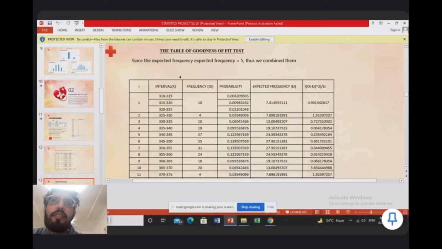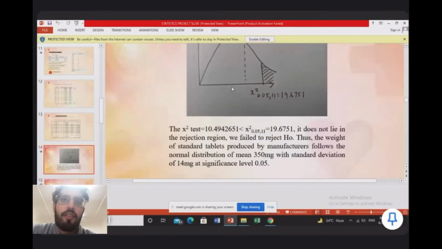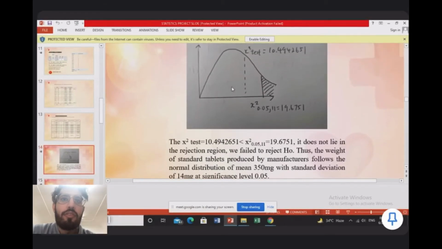And here, since the expected frequency is less than 5, we combine them. And here we see the chi-squared test statistic equals 10.49422651, and then chi-squared 0.05 with 11 equals 19.6751. It does not lie in the rejection region.